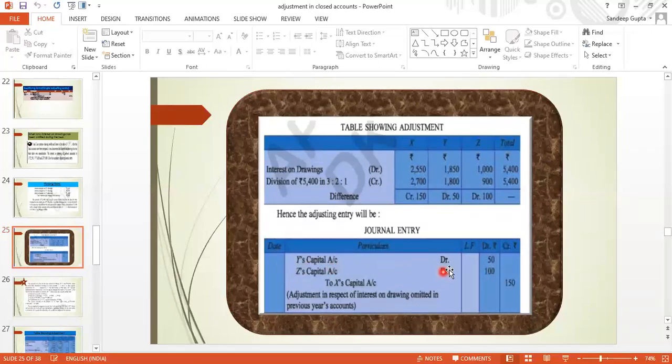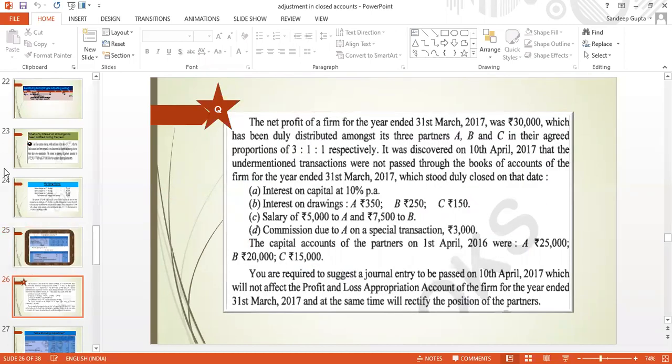So Y's capital account debit by rupees 50 and Z's capital account debit by rupees 100 and to X's capital rupees 150. So adjustment in respect of interest on drawing omitted in previous year's account. I think this question is clear to all of you. Is there any confusion? So this is the question. It is a very important question.